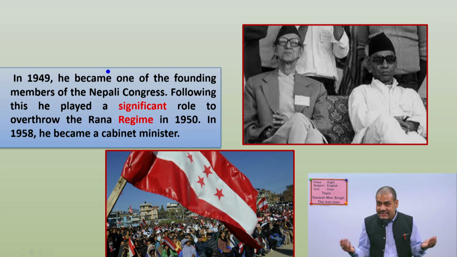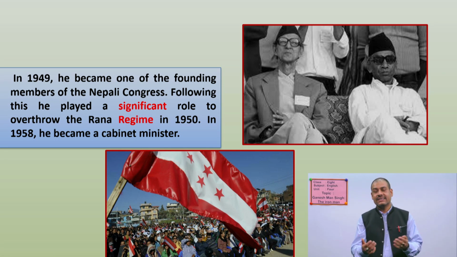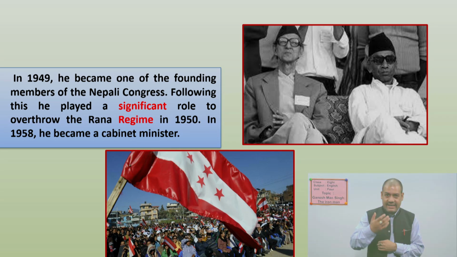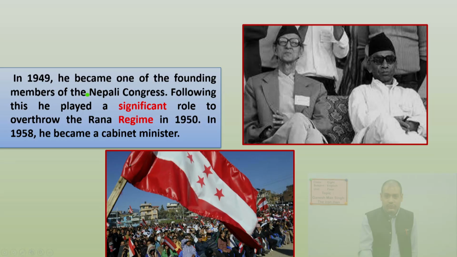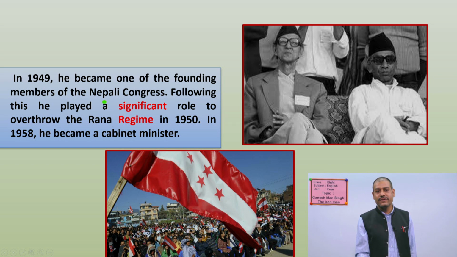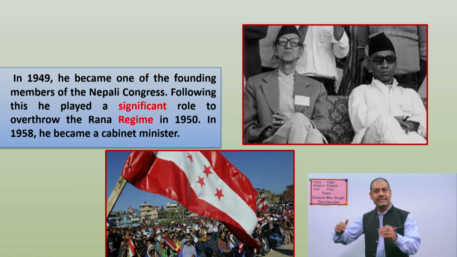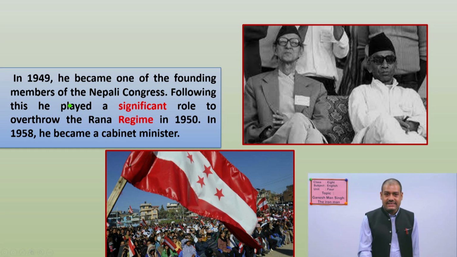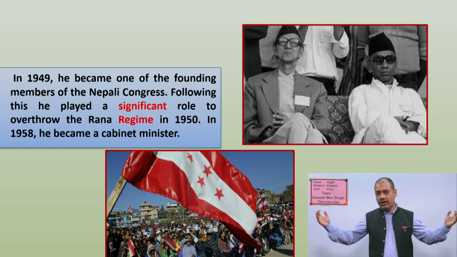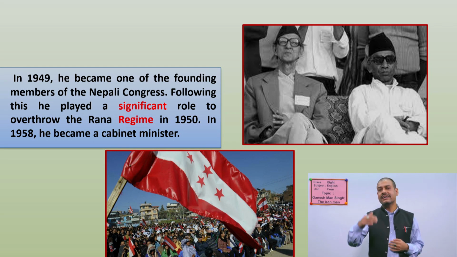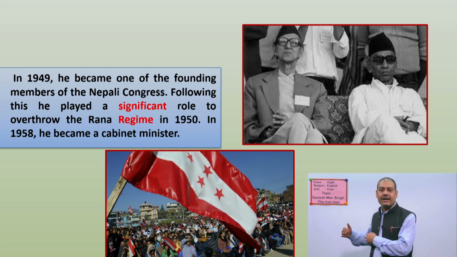So, why they established Nepali Congress again? Yes, so that they could fight against the Ranas to bring democracy in Nepal, alright. So, you shouldn't forget, see, in 1949, he became one of the founding members of the Nepali Congress. He contributed a lot to establish the party, and this party played an important role to overthrow Rana's regime, okay. So, all the Nepalese people came to the street and they performed against the Ranas, and finally democracy was introduced in our country.